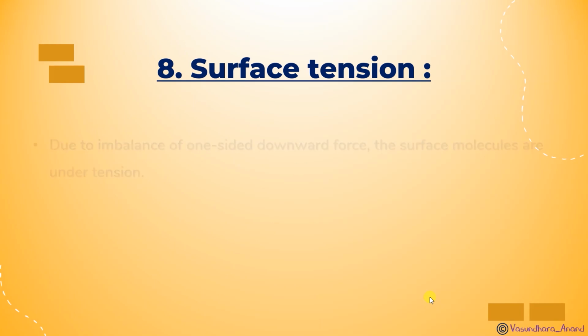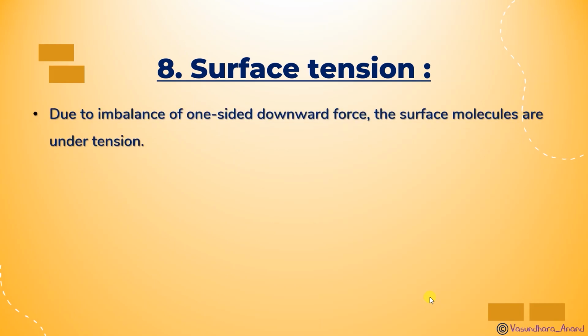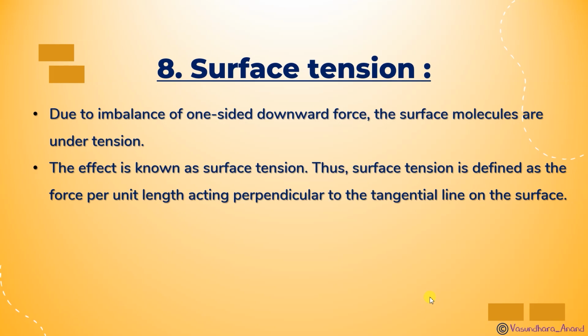Now the surface tension. Surface tension is due to imbalance of one-sided downward force. This is another property of liquids. Due to the imbalance of one-sided downward force, the surface molecules are under tension. The effect is known as surface tension. Thus, surface tension is defined as the force per unit length acting perpendicular to the tangential line on the surface. This is modern physics, we don't have to discuss much about this.